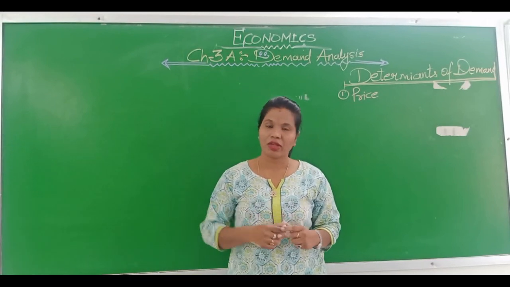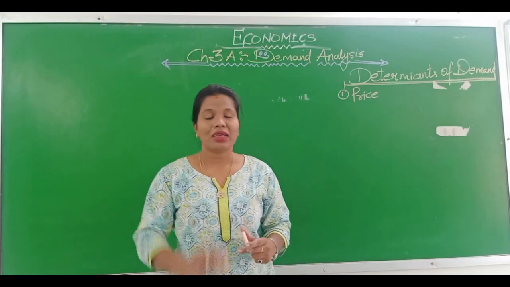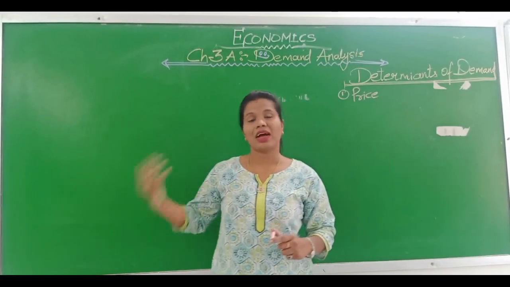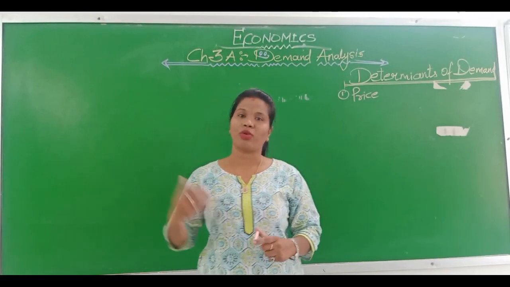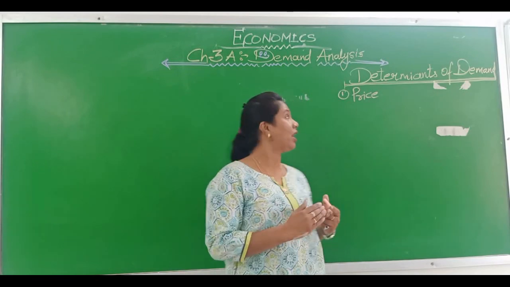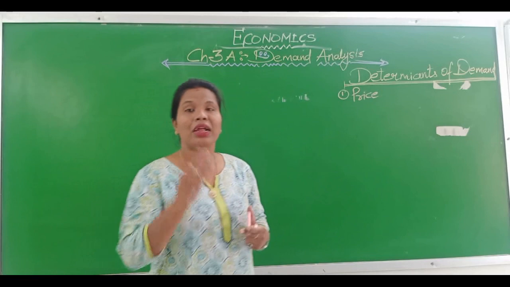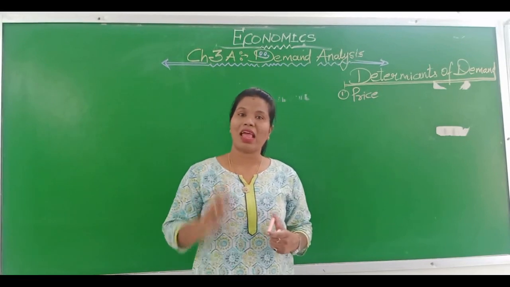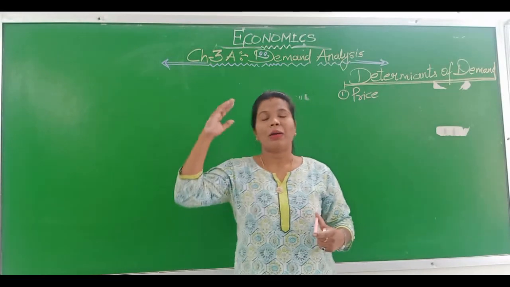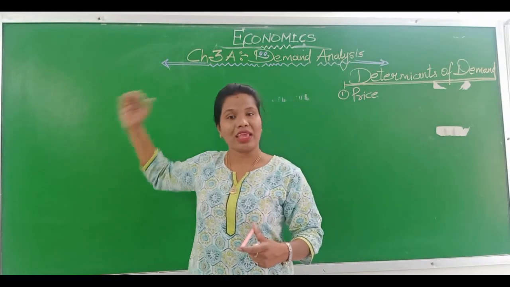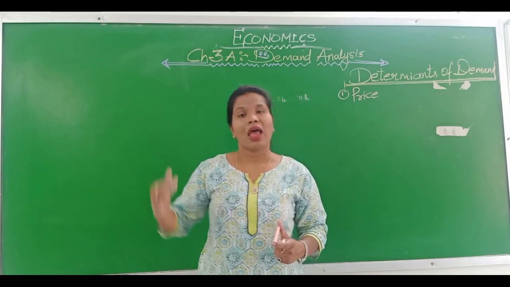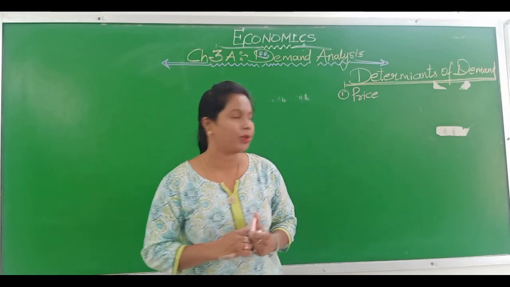I have also said that demand is desire plus willingness and ability to pay. So we can say demand is D plus W plus A, that is desire plus willingness to pay plus ability to pay.